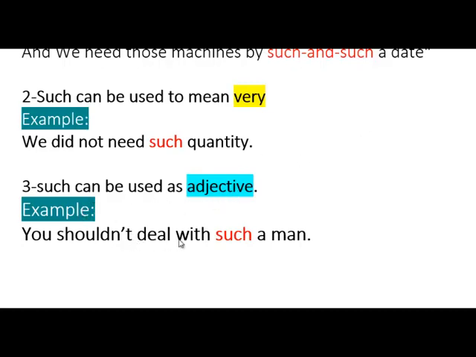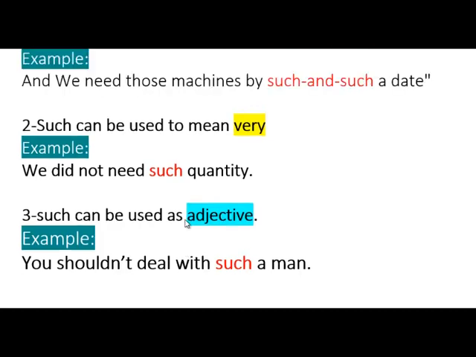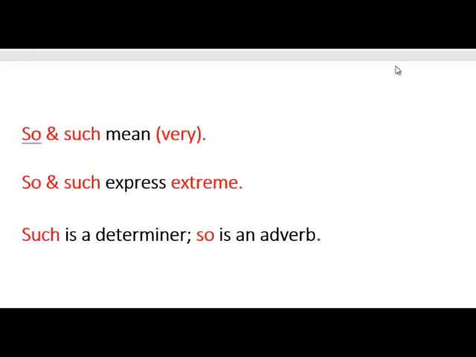Another example, such can be used as an adjective. For example, you shouldn't deal with such a man. Here, such means like a man, maybe not a nice person, or trustworthy. But as you can see, such also has more than one meaning, and we will focus on such as very as well. All right, good.